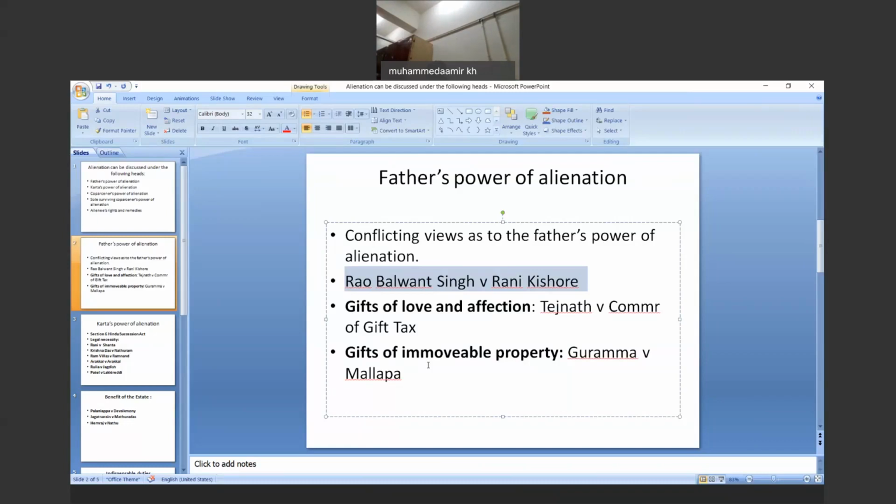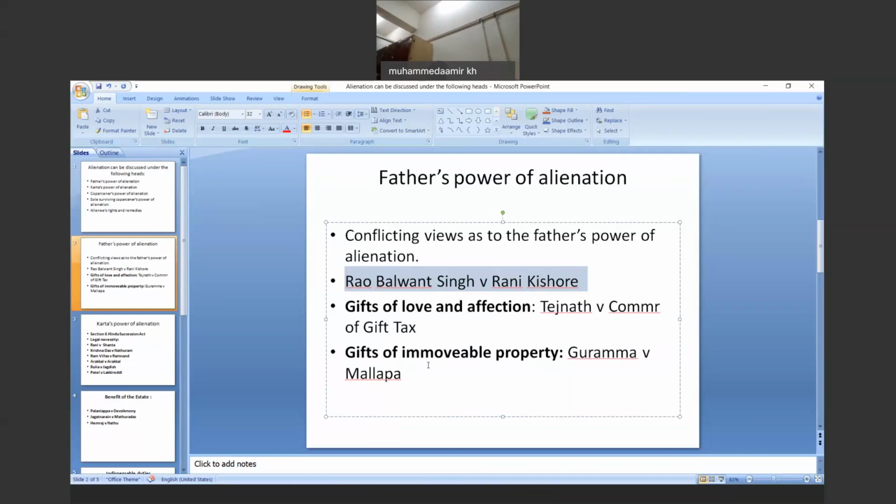When we talk about the Mitakshara school, we see that Vijnaneshwara sought to impose restrictions on the father's power of alienation over his self-acquired immovable property. On the other hand, he sought to give him wider power over ancestral movable properties.